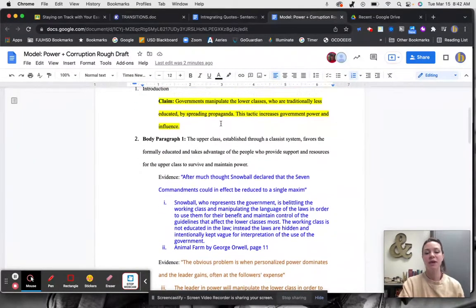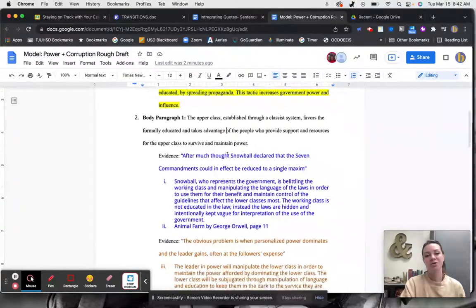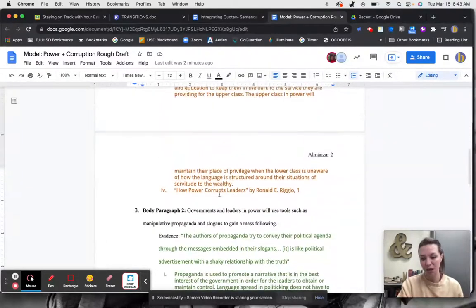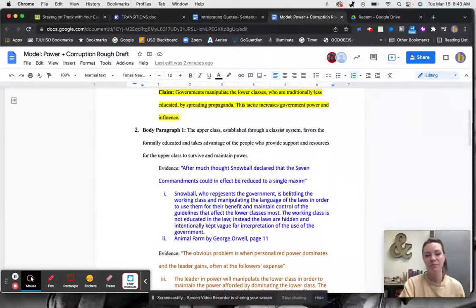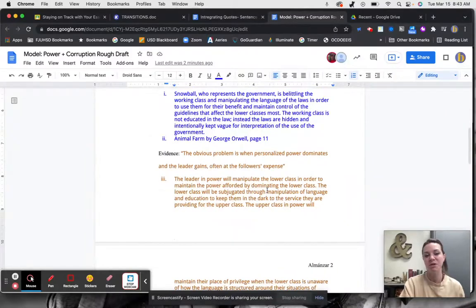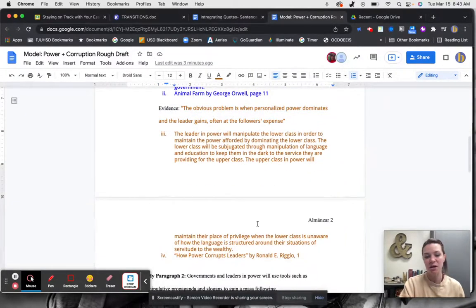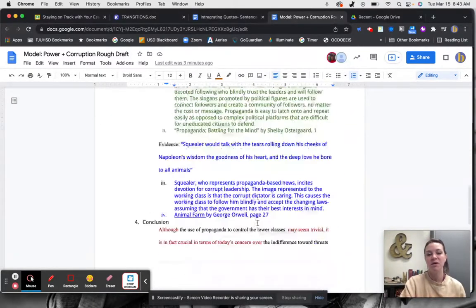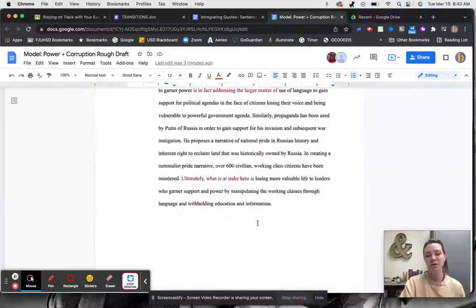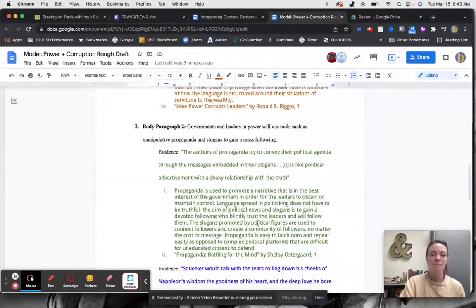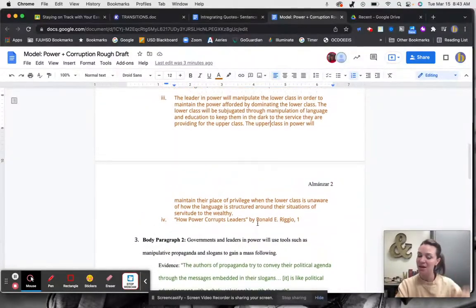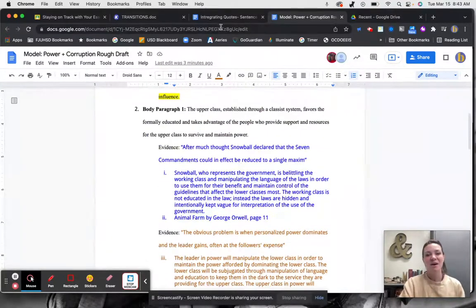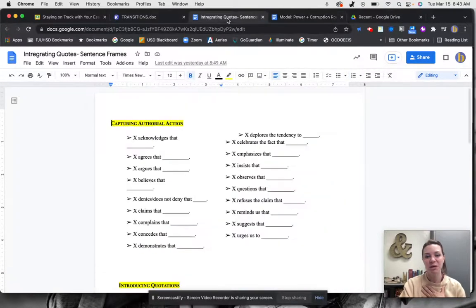So I have first my rough draft open. I have a claim. I have 2 sentences that explain or detail out what my claim means. I have 1 quote from Animal Farm with an explanation, and I have 1 quote from a nonfiction source with an explanation to build and justify each of those body paragraphs. So I have 2 of those, and I've already written my so what conclusion. That is a separate thing to do. All right, so I'm going to start with integrating quotes.